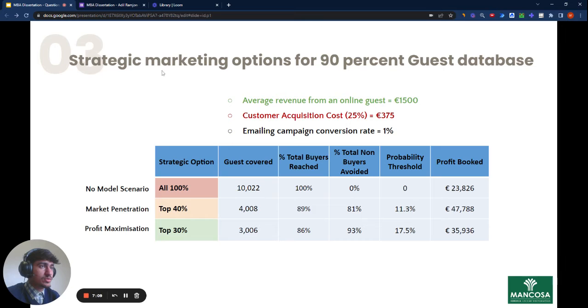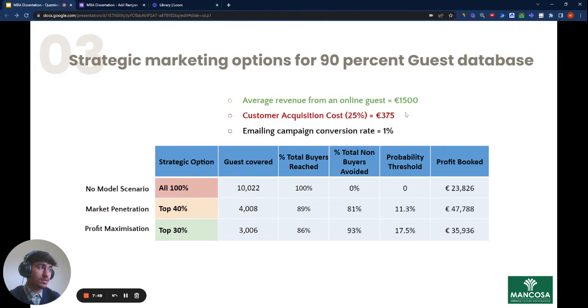So here are the strategic marketing options that are available for the 90% of guests remaining in the database. So the assumptions that we made earlier was that the revenue per guest, online guest, is 1,500 euros and the cost per acquisition of 25%. We're also assuming that every emailing campaign that we send will have a conversion rate of 1%. So if we took all 100% of the database, which is 10,000 people, we would have reached a total buyers of 100%. But the percentage of non-buyers that you avoided was 0.